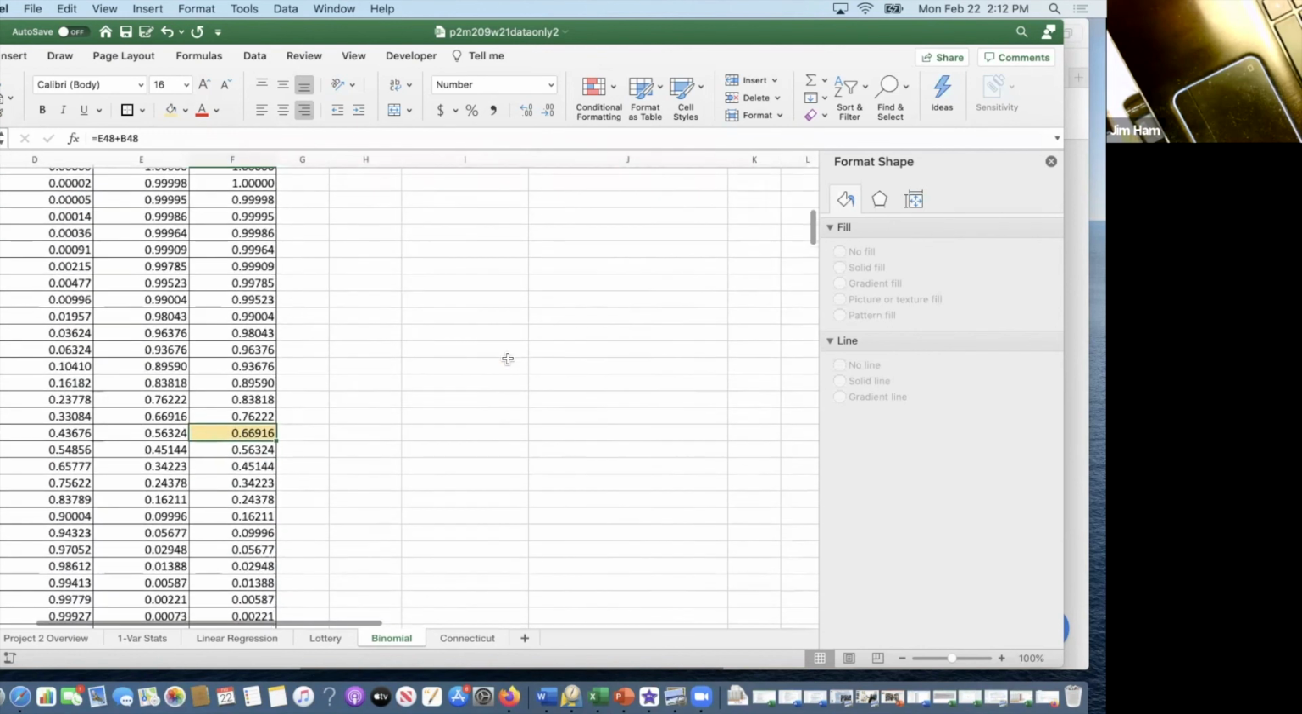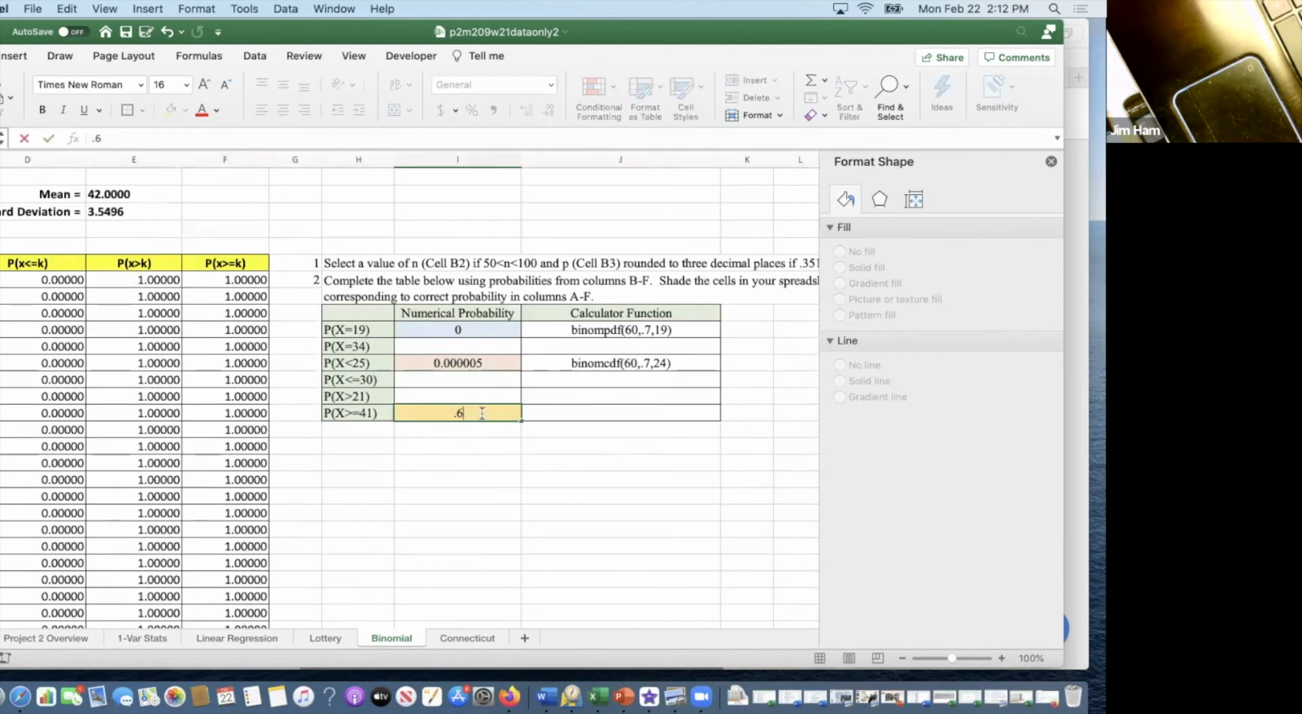So 66916. And then for this one, since it's a greater than probability, you would need to type in 1 minus binomial CDF 60, 0.7, and then the last value that we're going to use is 40. All right. And then if you check this on your calculator, you should get the same exact answer as we got here.